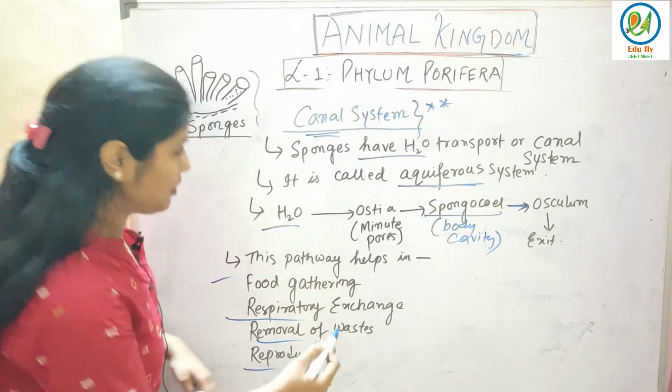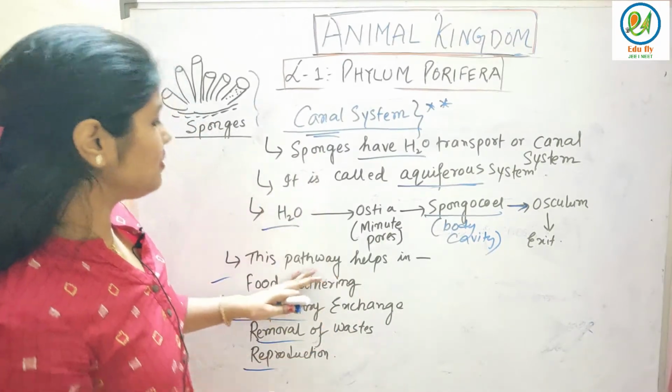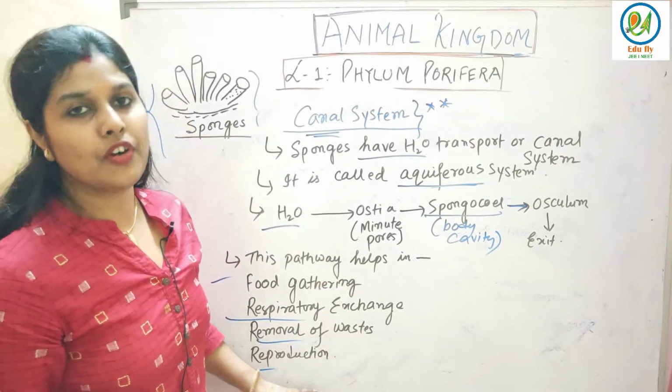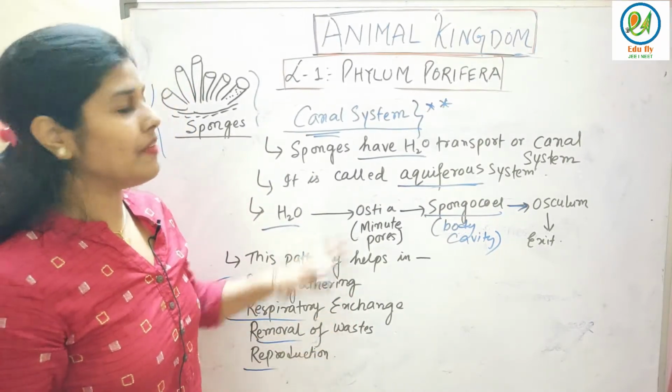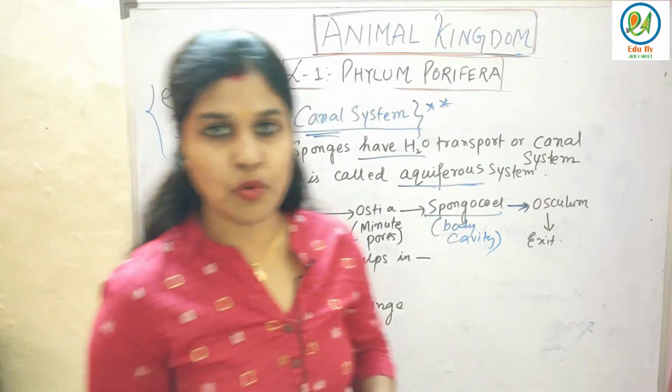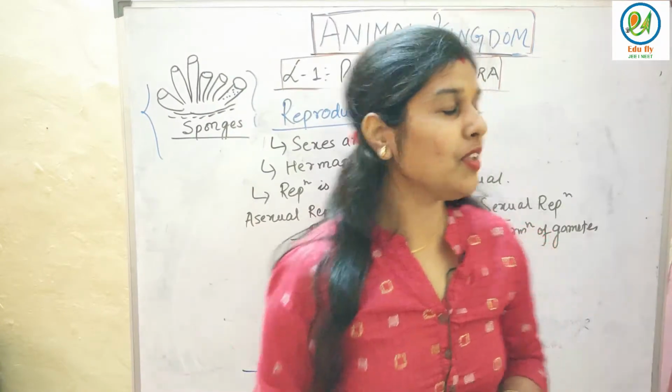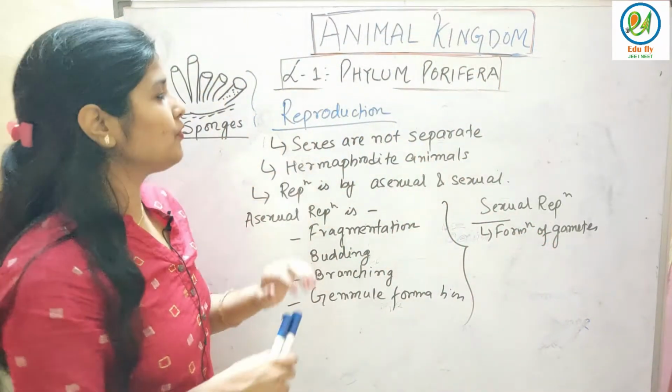Next is reproduction. This is also a very important point. So these 4 points, the canal system helps in these 4 functions. That is the pathway by which the canal system helps in the case of sponges. So now let's see reproduction in the case of sponges.